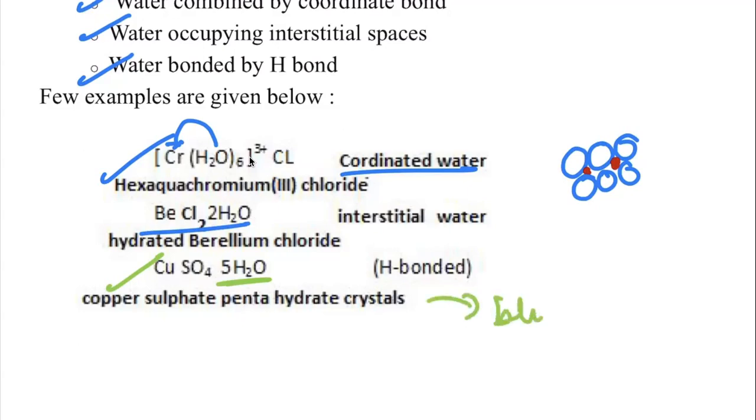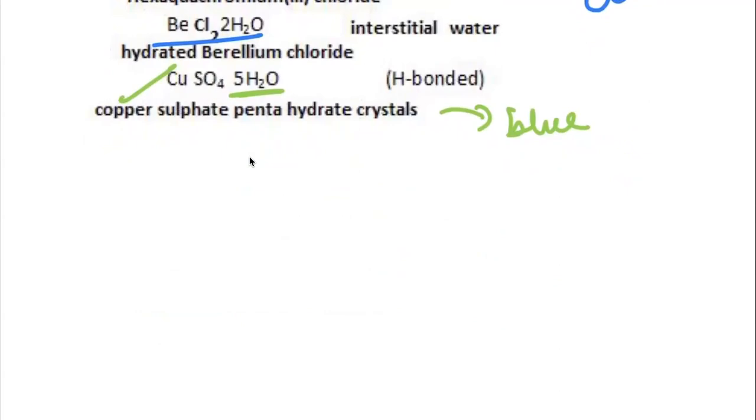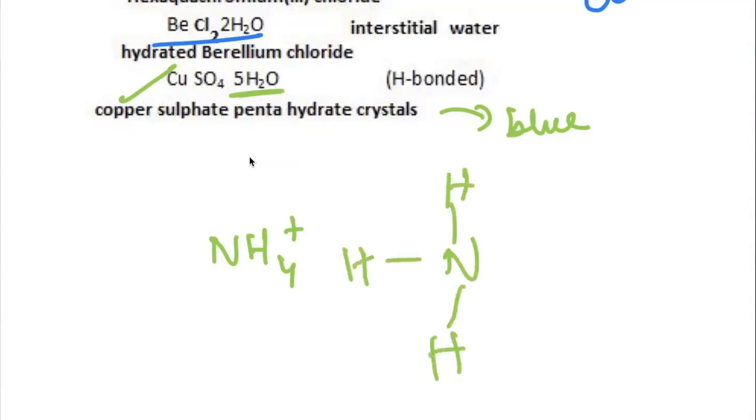What is a coordinate bond? Suppose NH4+. Here nitrogen is bonded with 3 hydrogens, and one more bond is formed like this. That means the pair of electrons is given to hydrogen.